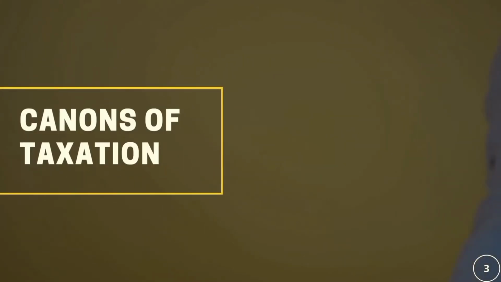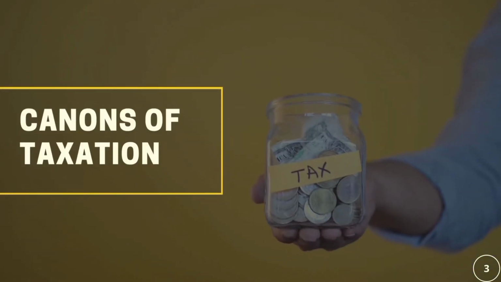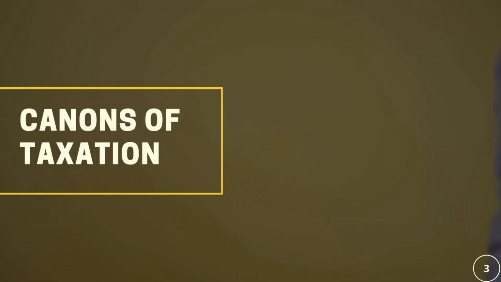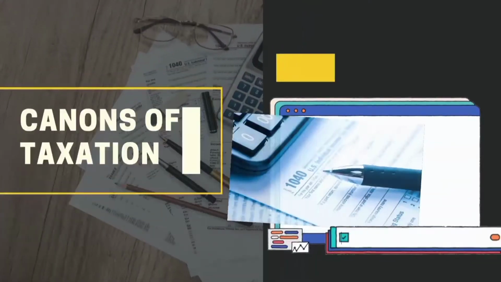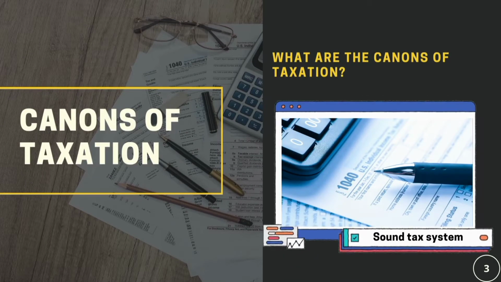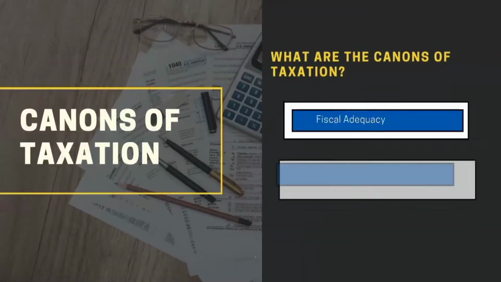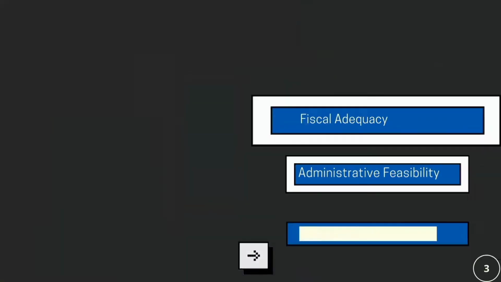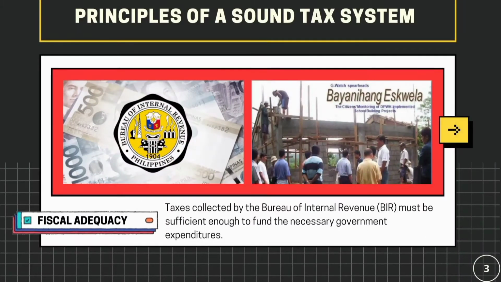After the purpose of taxation, we are now down to the canons of taxation. So what are the canons of taxation? These refer to the basic principles of a sound tax system, which identify the following: fiscal adequacy, administrative feasibility, and theoretical justice. Let us know these principles of a sound tax system one by one.